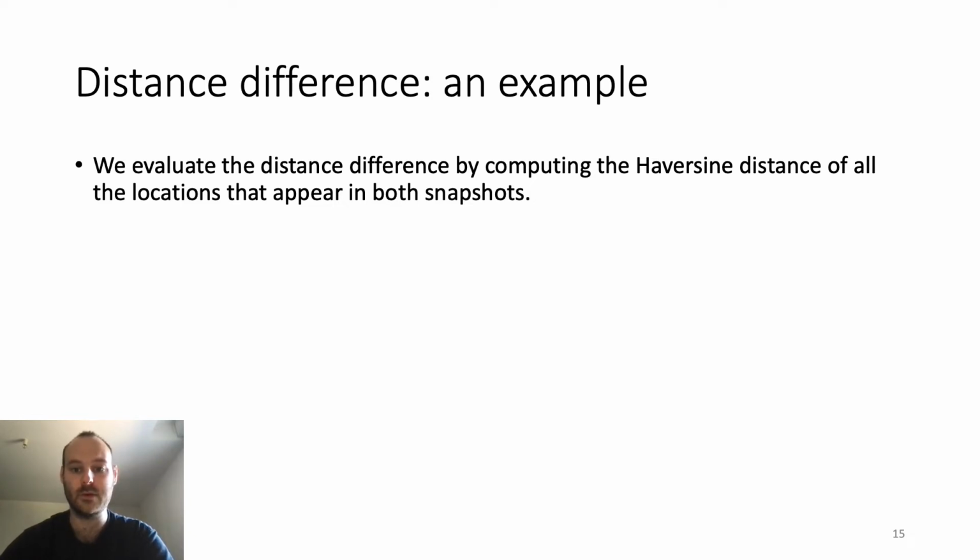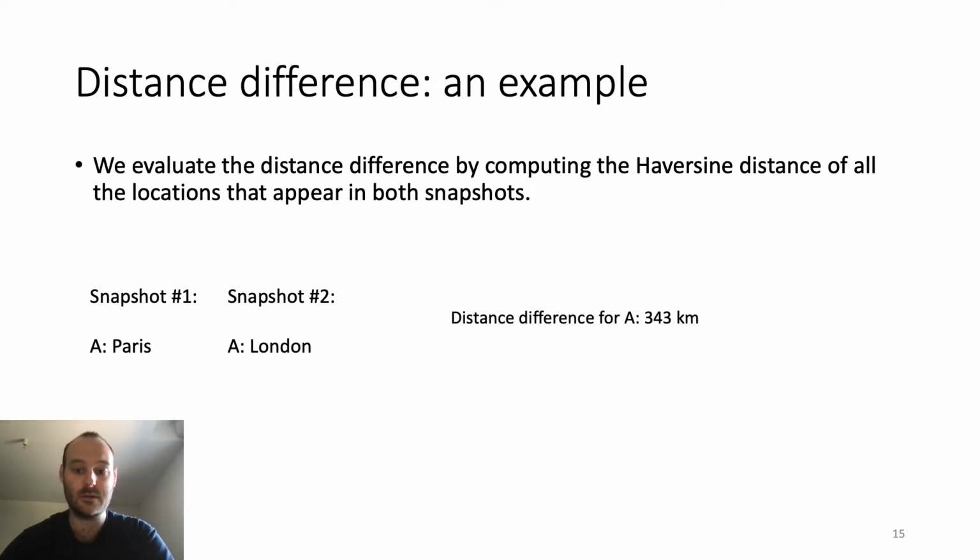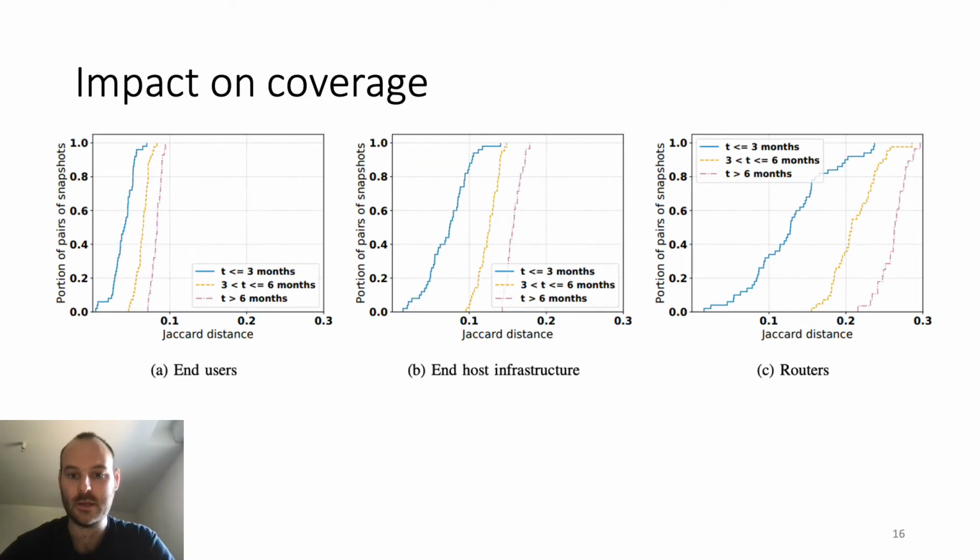Here is an example. Imagine these two snapshots. In the first snapshot, the location of IP address A is Paris, whereas in the other snapshot, the location is London. We can simply compute the Haversine distance, here 343 kilometers. Here are some results for the impact on the coverage difference.